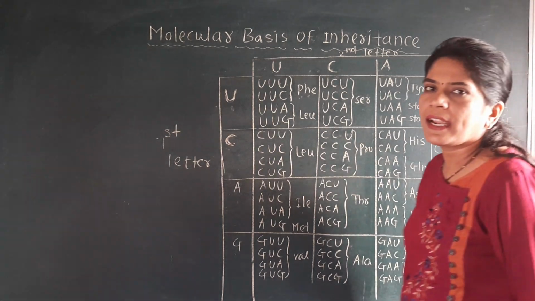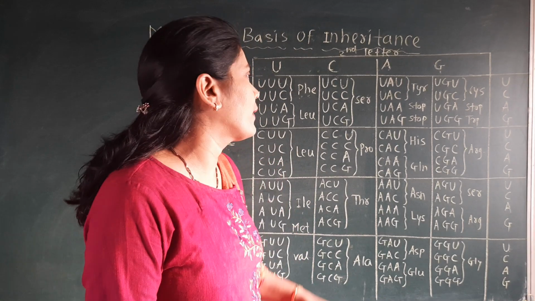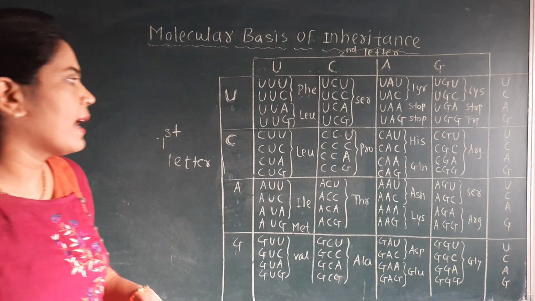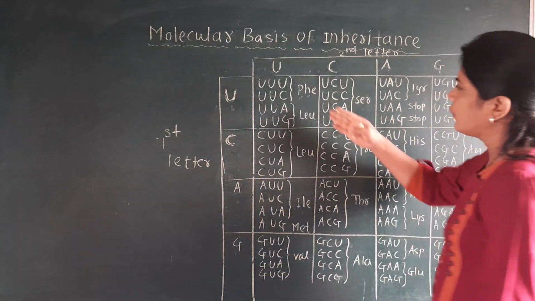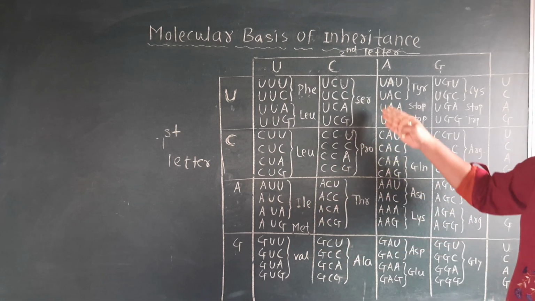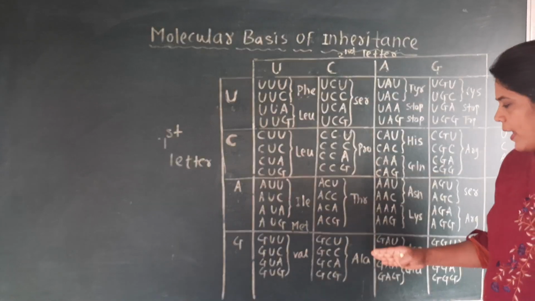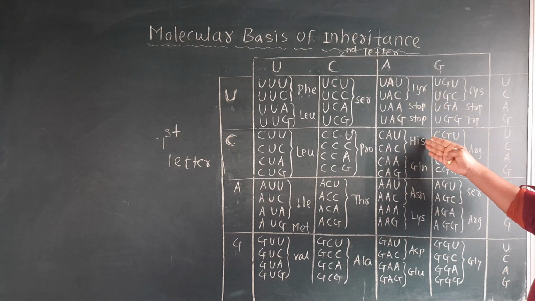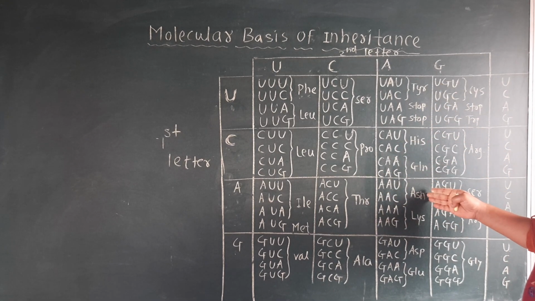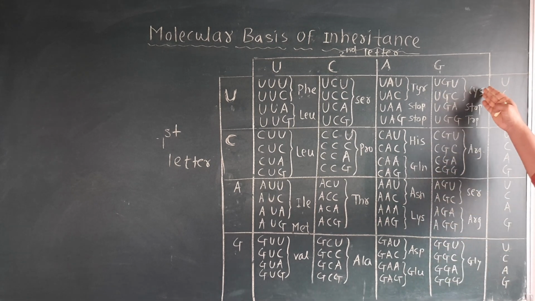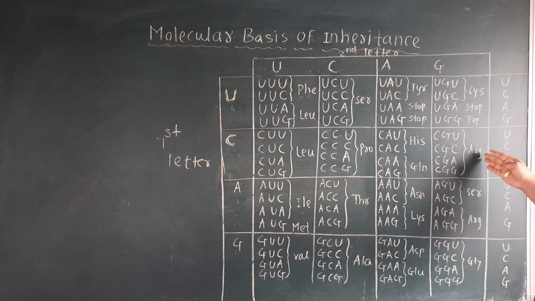So you will see that the short forms are given for those particular amino acids, and these amino acids are written in this way: phenylalanine, leucine, leucine, isoleucine, methionine, valine, serine, proline, threonine, alanine, tyrosine, stop, histidine, glutamine, then asparagine, lysine, aspartic acid, glutamic acid, cysteine, stop, tryptophan, arginine, serine, arginine, and again glycine.